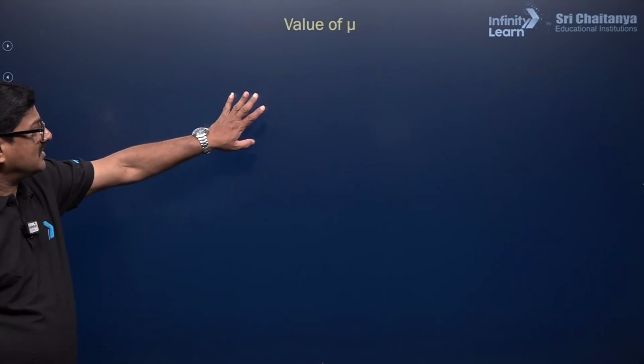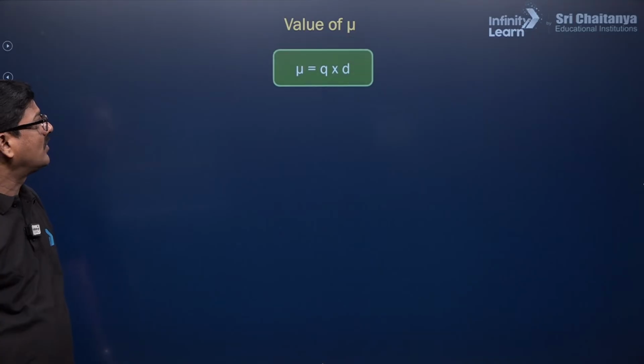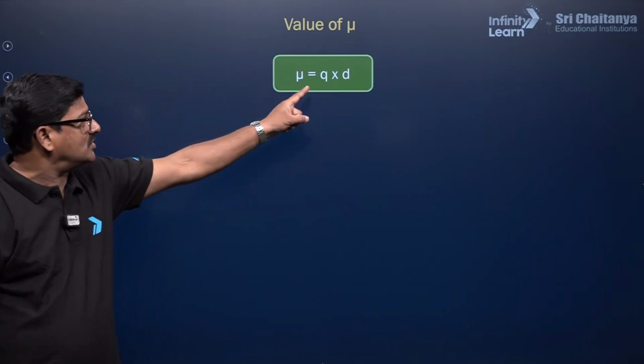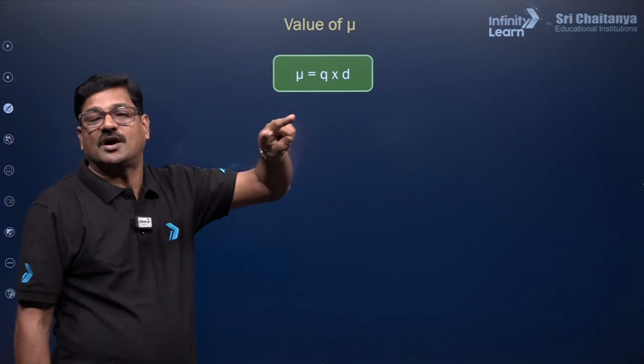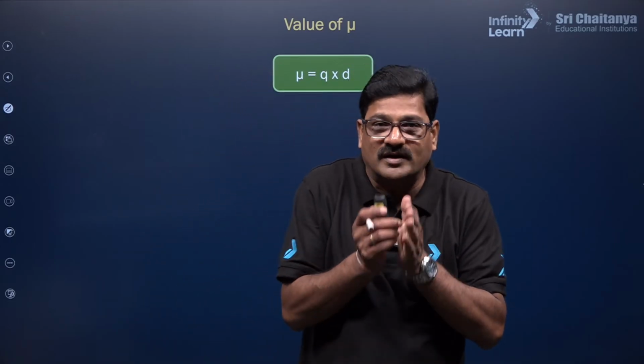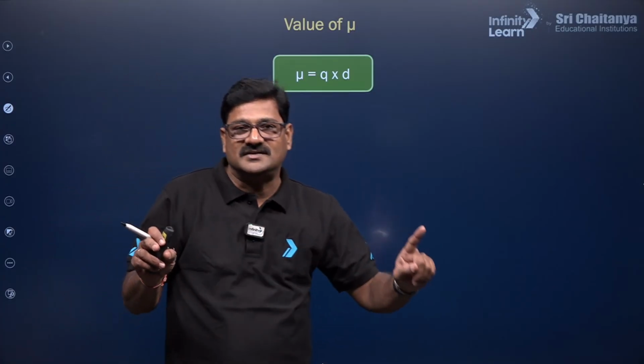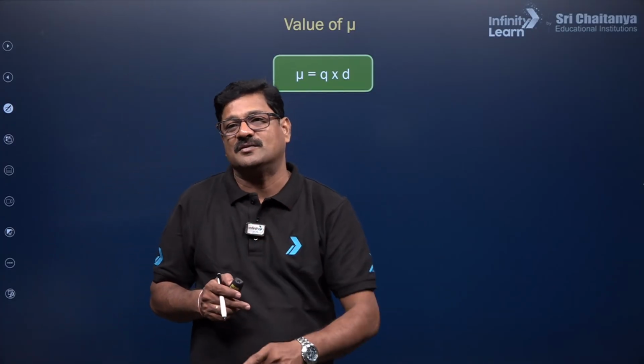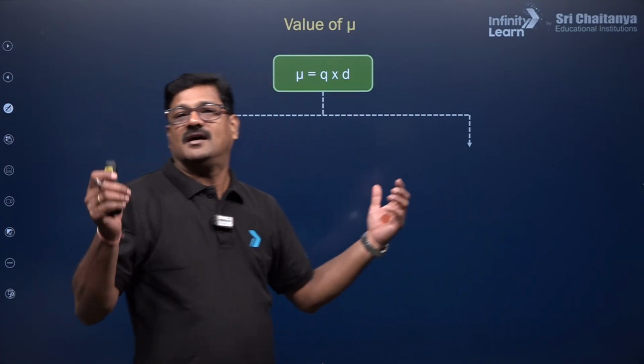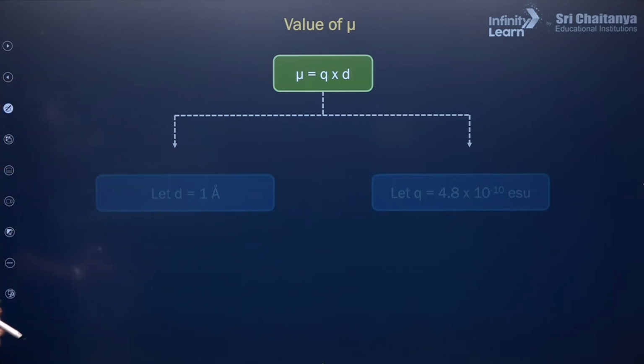Experimentally this can be calculated. The value of mu is the charge on one pole times the distance between the two charges. The dipole moment is the product of the charge on the atom and the distance between the two atoms in the bond.